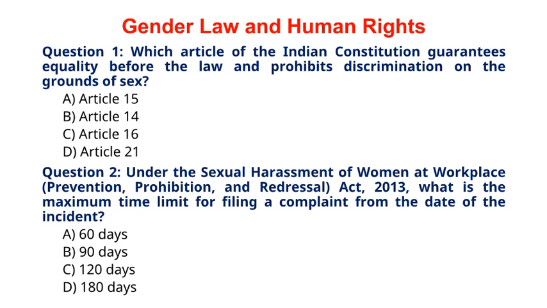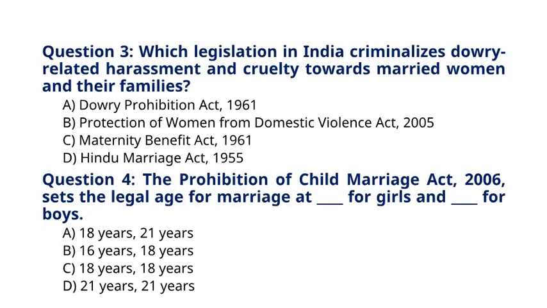180 days. Question 3. Which legislation in India criminalizes dowry-related harassment and cruelty towards married women and their families? A. Dowry Prohibition Act, 1961. B. Protection of Women from Domestic Violence Act, 2005. C. Maternity Benefit Act, 1961. D. Hindu Marriage Act, 1955. The correct answer for question 3 is option B. Protection of Women from Domestic Violence Act, 2005.